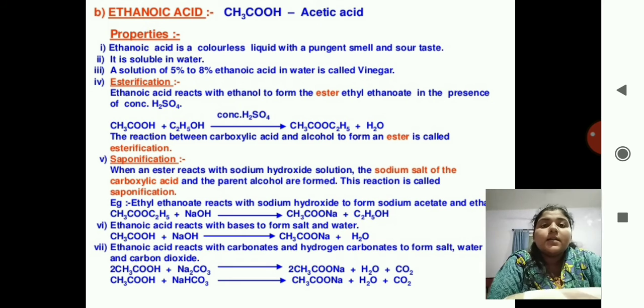Okay, next reaction, ethanoic acid reacts with carbonates and hydrogen carbonates to form salt, water and carbon dioxide. Again here what is happening? The ethanoic acid is combining with Na2CO3. Here also, it is giving its H to the carbonate, and it is forming H2O and CO2. It is just taking the sodium from them, and then the byproducts are formed as water and carbon dioxide.